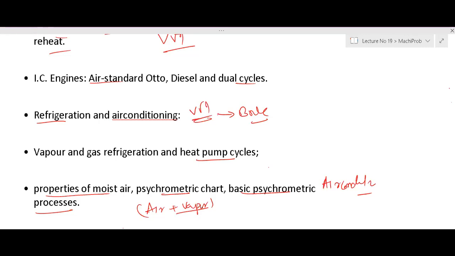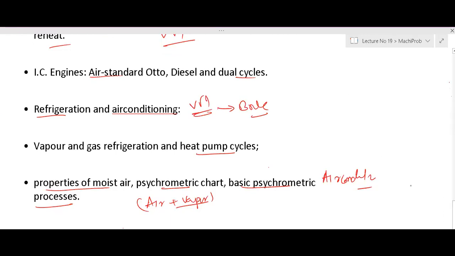So finally you need a thermal comfort of 24 to 26 degrees centigrade and relative humidity of 50 percent. How to maintain that when the surrounding temperature, pressure and humidity vary, like when you have a very hot season or very cold season? You have to maintain your inside condition at comfort, right? So how to design an air conditioning system, that you have to study. So this is your GATE syllabus, man, nothing else.